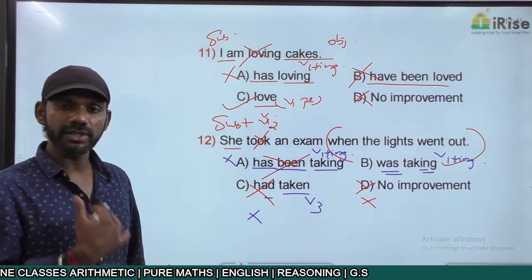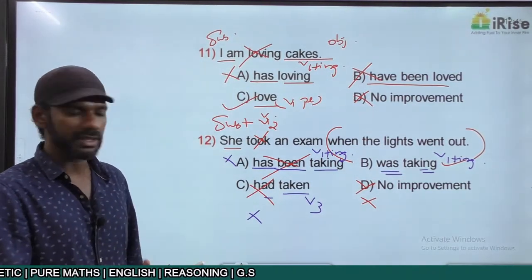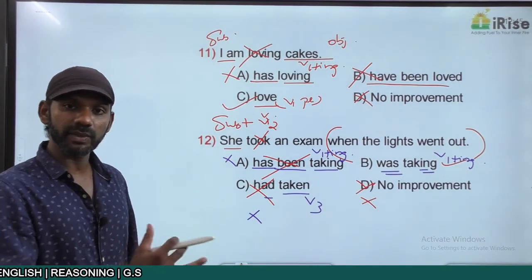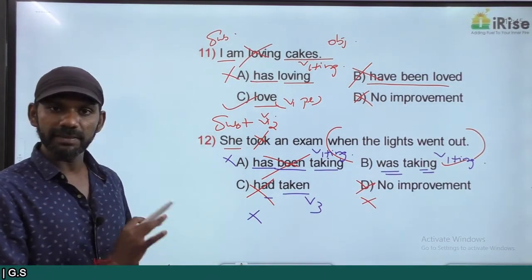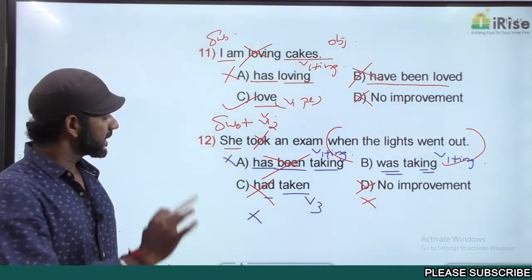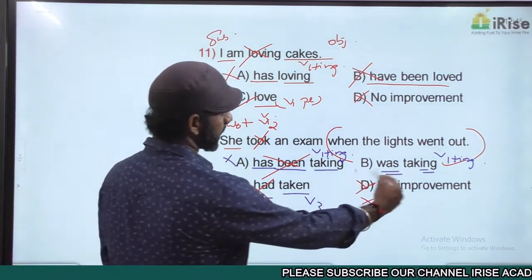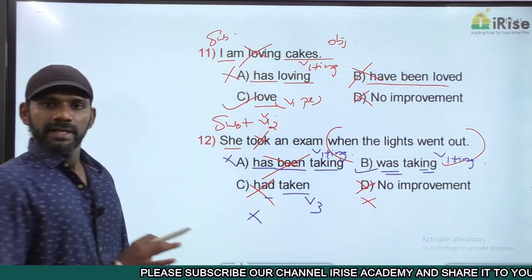So what was she doing when the lights went out? She was taking a test when the lights went out. Option B makes sense, grammatically correct, completely fine. The answer must be B. Come to the next one.